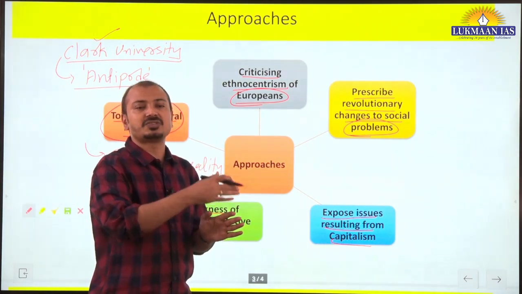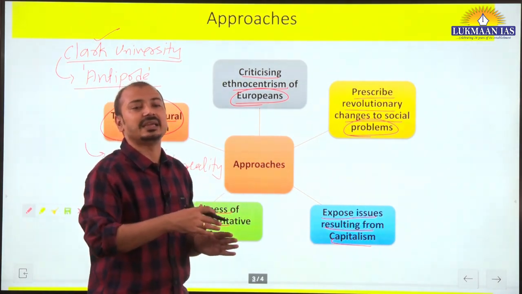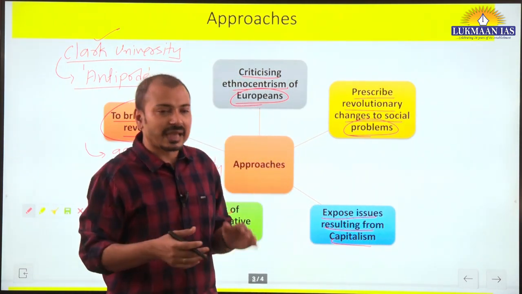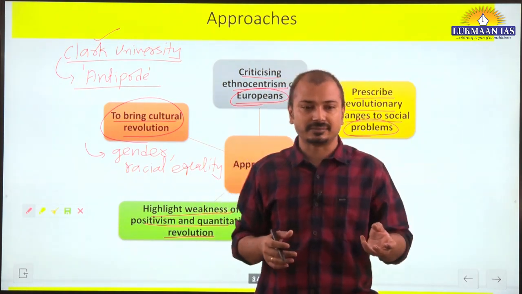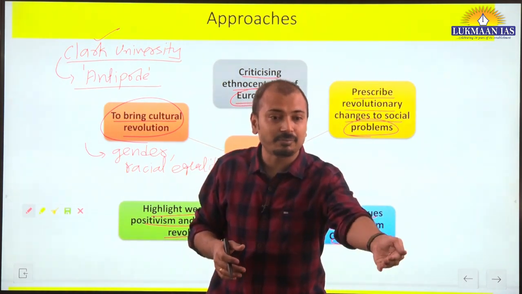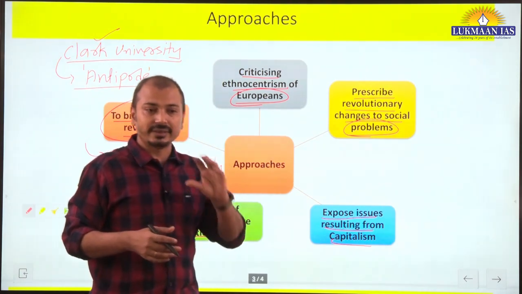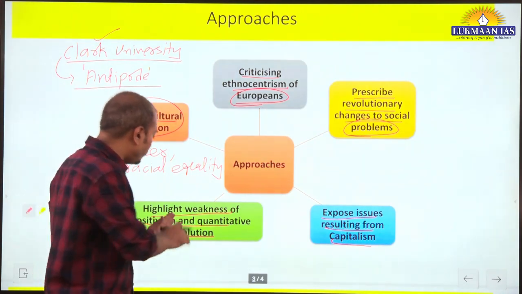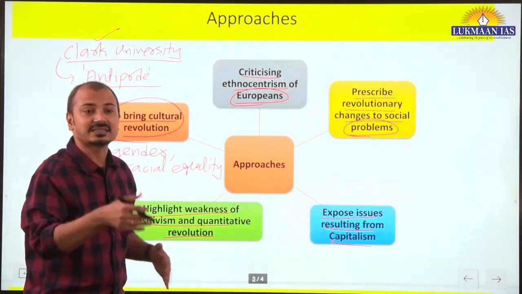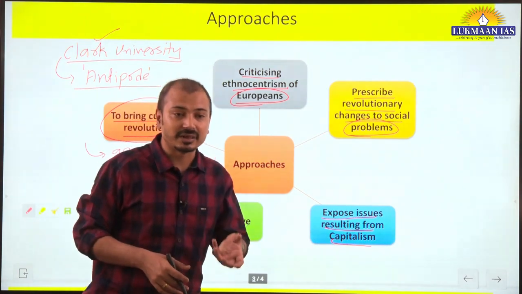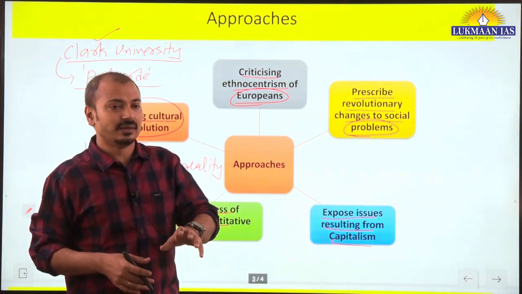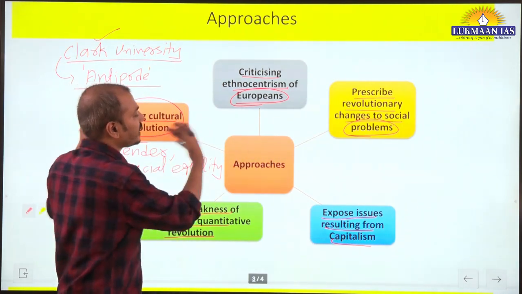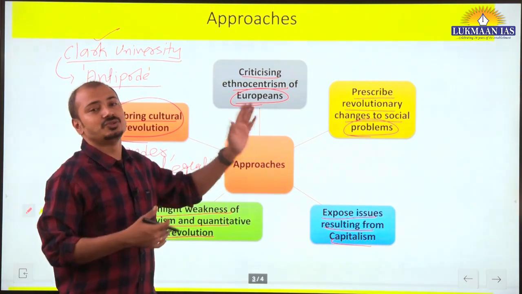This imperialism was further followed by the US indirectly. See, imperialism and colonialism, there is a difference. Imperialism can be indirect also, economic imperialism, making any country very much dependent on that country. Okay, that is also called imperialism. So the Vietnam War was criticized as a US attempt to create imperialism again in the developing countries. Okay, so you should be aware of all these aspects. These were the approaches adopted by the radicalist geographers.